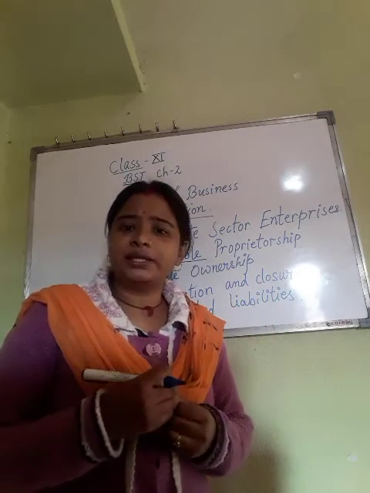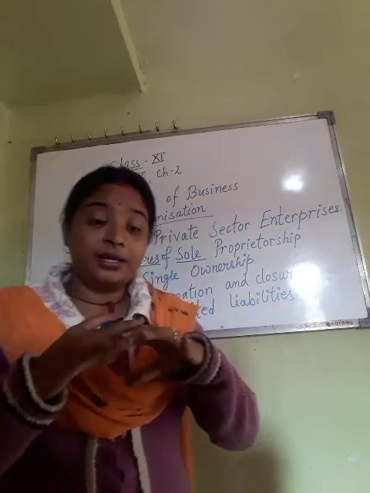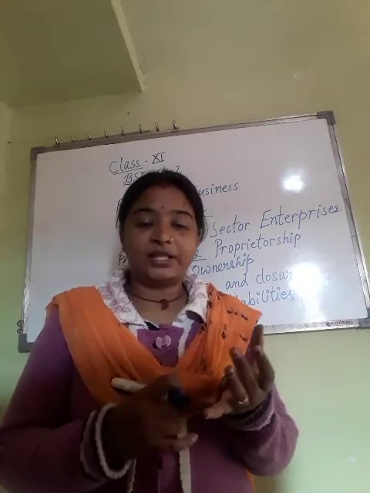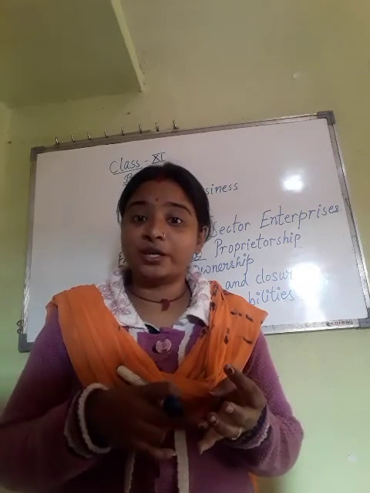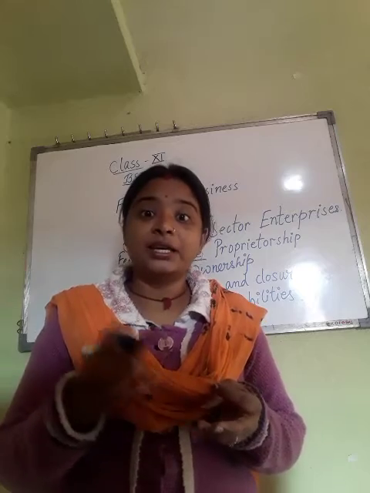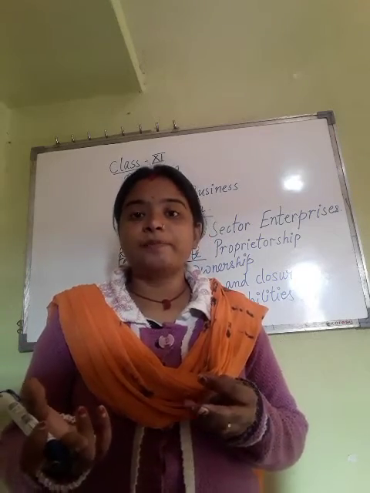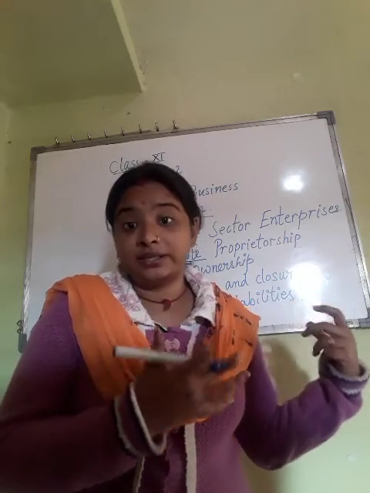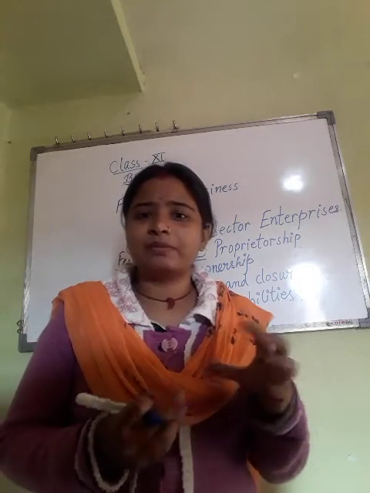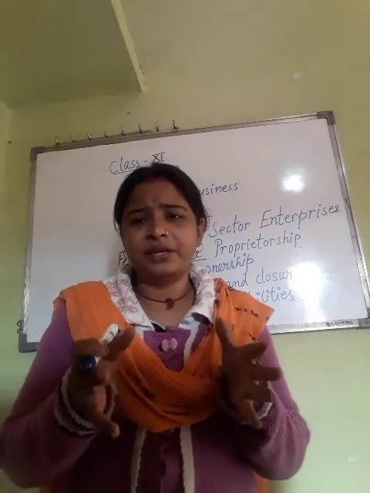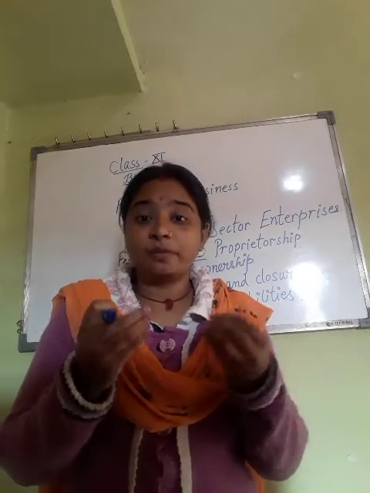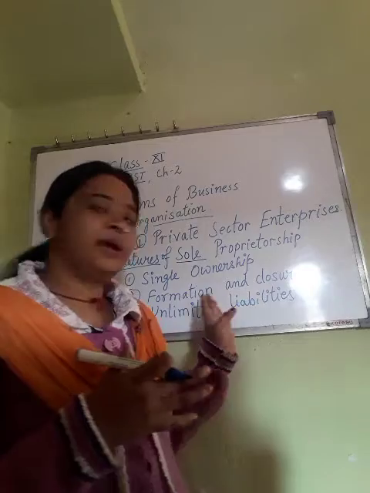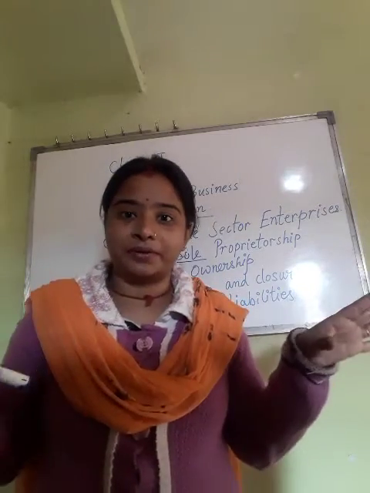And the liabilities: he has to see everything, whether he is getting profit or loss, whether the stock is there or not. He has to bring the things, place orders for the things, and take care about the storage, I mean where he can store his things. So the liability is numberless. If he has no help, if he has no partner, the liability will be unlimited. He cannot divide the work.